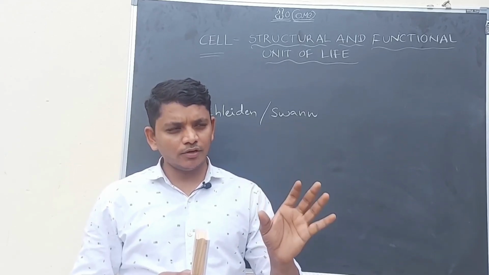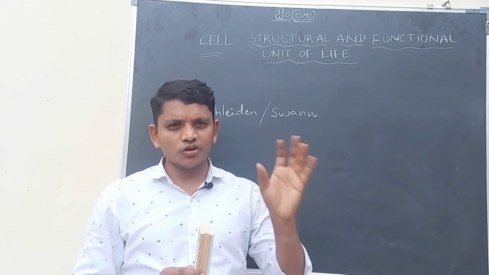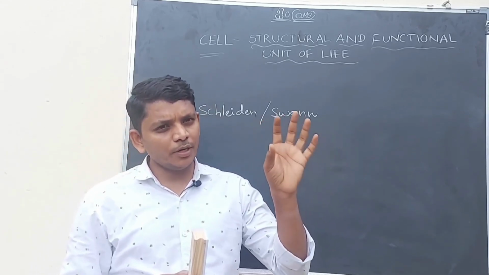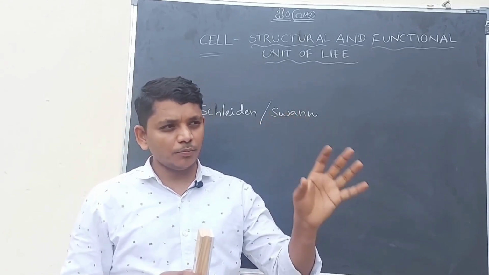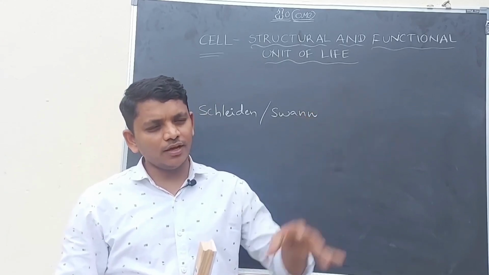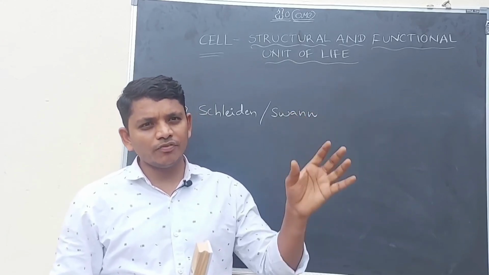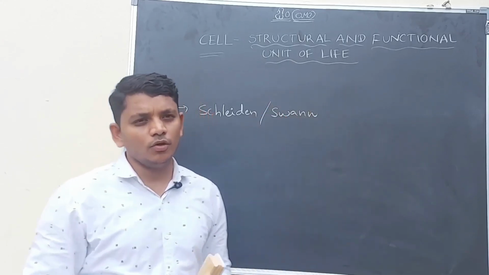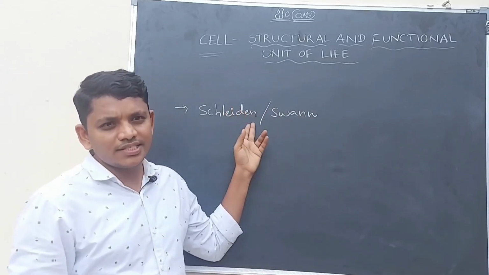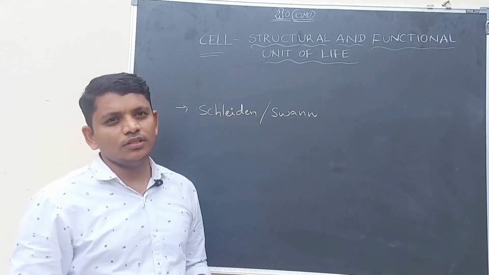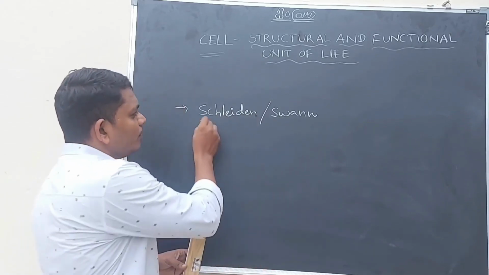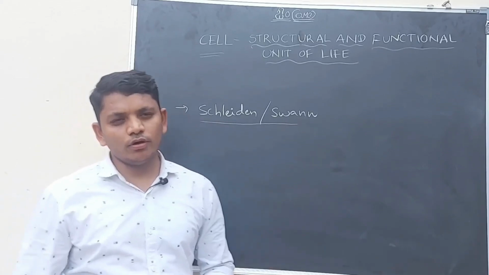This is the basic structural and functional unit of life, which means all organisms are made up of cells, and the entire structure of the organism comes only from the presence of cells. So the structure and the function in organisms are only because of cells. This is the main point of the cell theory, proposed by Schleiden and Schwann.